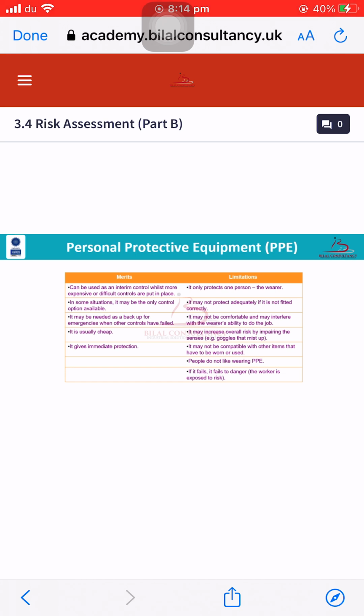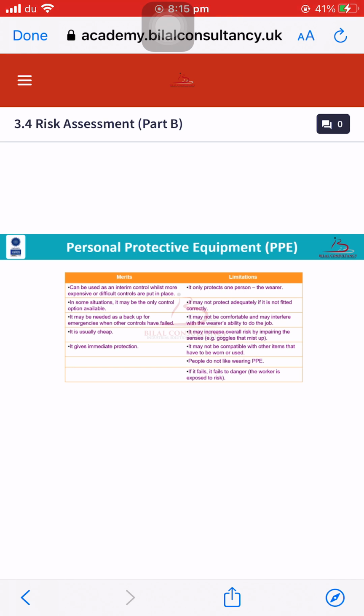The second limitation of PPE is that it may not protect adequately if it is not fitted correctly. For example, if I am wearing my safety helmet without the chin strap and not fully tightened, and it is loose, then it will not protect me from any kind of incident or hazard. The third limitation of PPE is that it may not be comfortable and may interfere with the wearer's ability to do the job. For example, if you are wearing multiple PPEs, you will feel irritated and uncomfortable, and that is also one of the limitations of wearing PPEs.